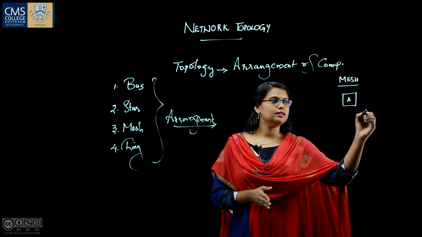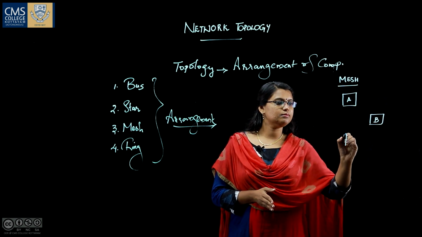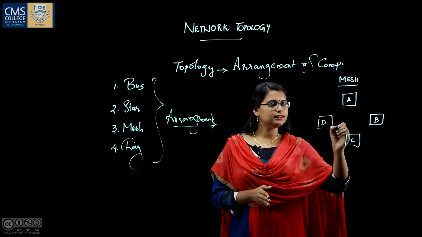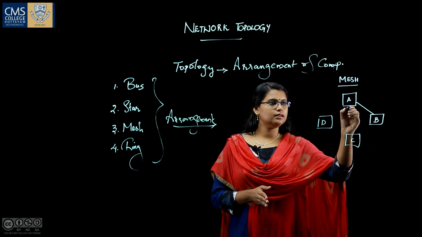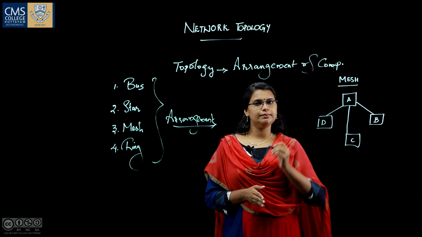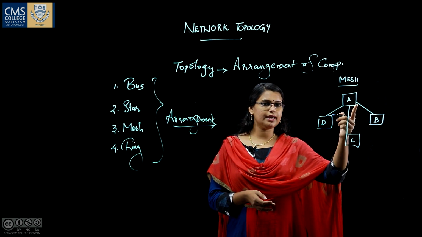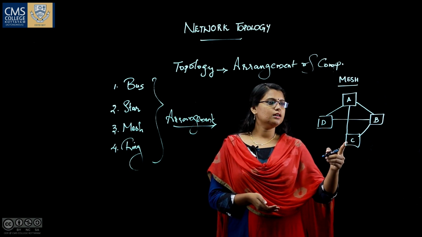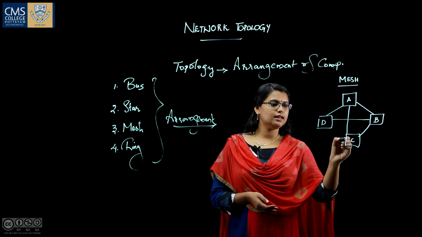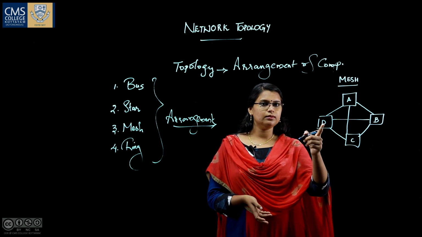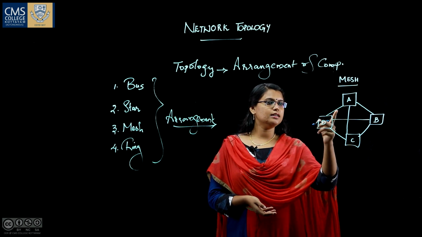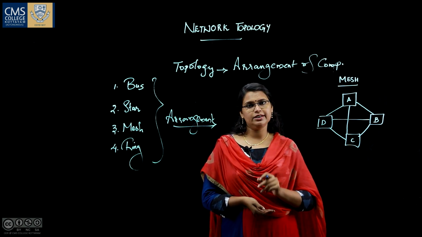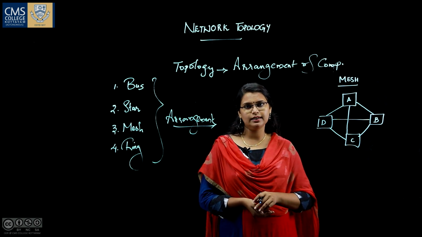Now system A, system B, system C and system D. System A is connected to every other device: A is connected to B, A is connected to C and A is connected to D. Now system B: B is connected to A, C and D. System C: C is connected to A, B and D. Now system D: D is connected to A, B and C. This is mesh topology, thus forming a mesh. Every device is connected to every other device.